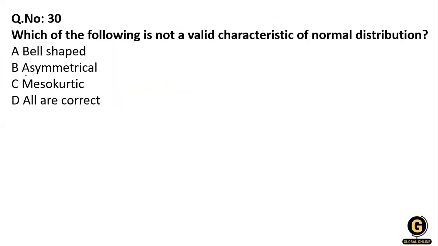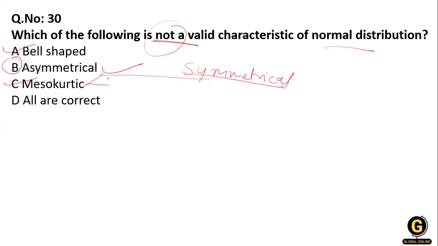Clear? Which of the following is not a valid characteristic of a normal distribution? Normal distribution is bell shaped, asymmetric, mesokurtic. You know that the normal distribution is bell shaped. Okay, it's also mesokurtic, and it is symmetric, not asymmetric. So option number B is the right answer. It's not a valid characteristic because the normal distribution is symmetrical in nature, and symmetric is also called mesokurtic. Okay.